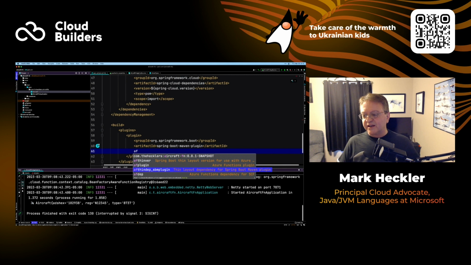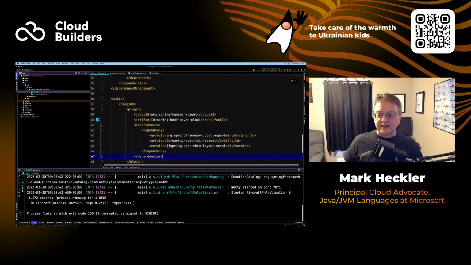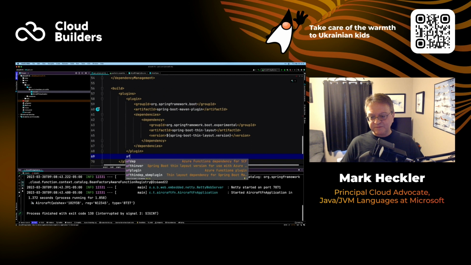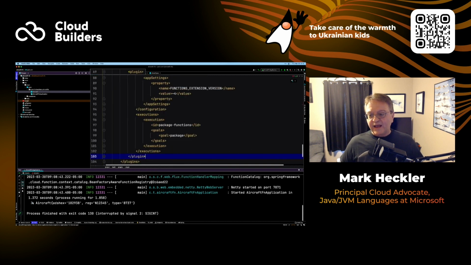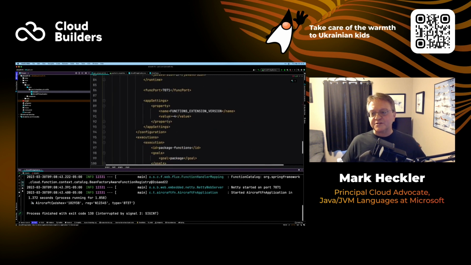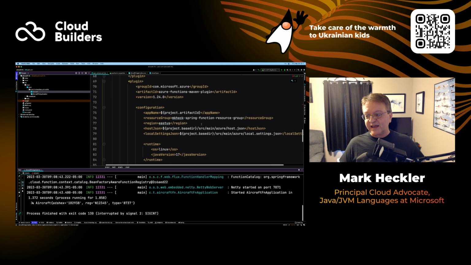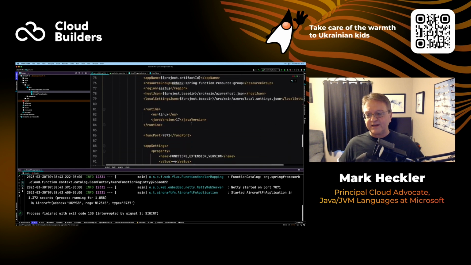So this is the thin layout dependency for the Spring Boot Maven plugin. All we do is add that in so it properly arranges things so we can run that again in the cloud. I'm going to add in a plugin and then make a couple small changes to this plugin, because this is our plugin for deploying, and this simplifies deployment to Azure Functions. It just makes it pretty nice, and I have everything kind of already wired in here.